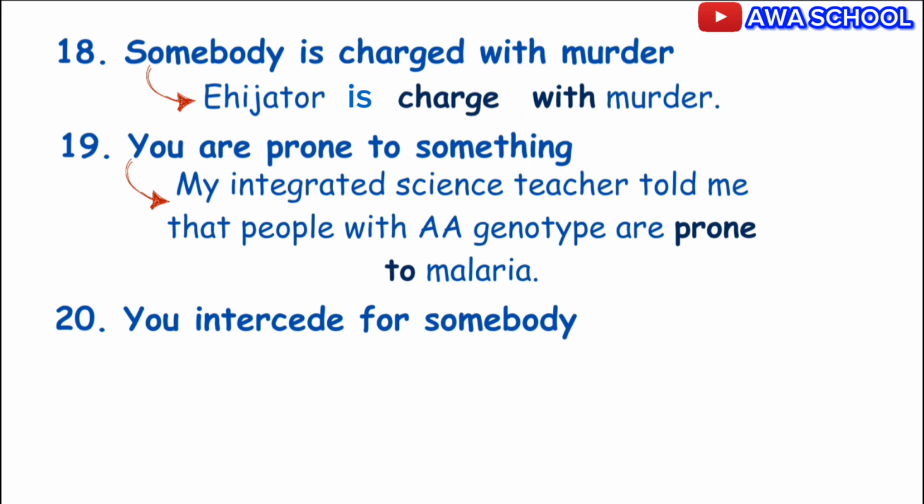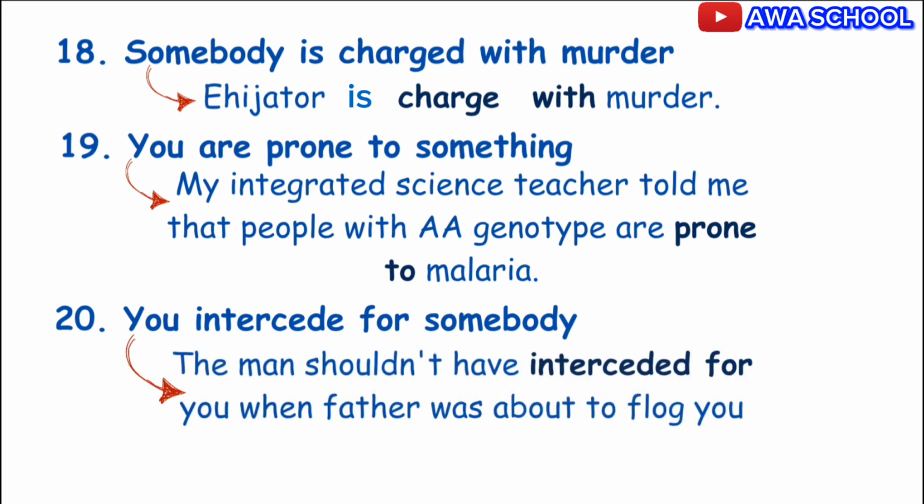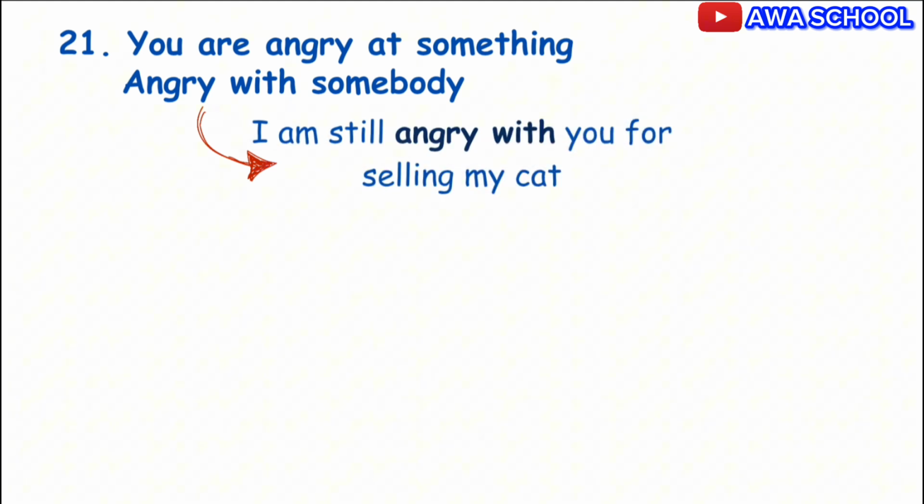Example, the man shouldn't have interceded for you when your father was about to flog you. Exactly. Now see, you are angry at something, but you are angry with somebody. I repeat, you are angry at something, but angry with somebody. Exactly. Example, I am still angry with you for selling my cat.